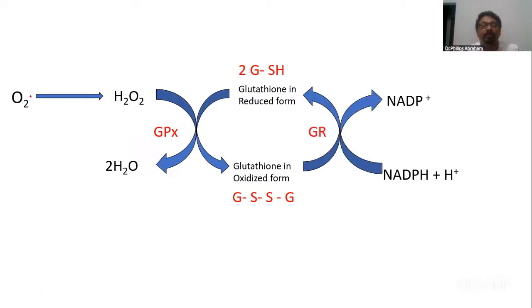This is the reaction showing the free radical scavenging effect. This diagram, a schematic representation, is more than enough, but write the names of the enzymes. GPX means glutathione peroxidase. GR stands for glutathione reductase. GSH is glutathione in the reduced form. GSSG is glutathione in the oxidized form.